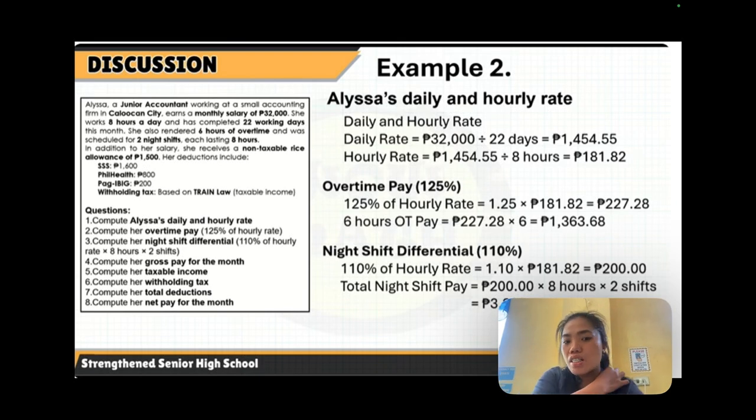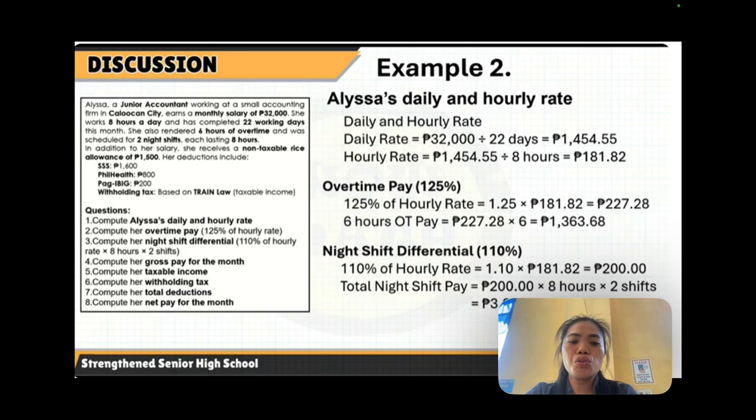Now, let's start answering example number 2. Eliza's daily and hourly rate. Since the monthly salary is 32,000 pesos, and she works for 22 days, to get the daily rate we simply divide 32,000 pesos by 22 days. That gives us 1,454 pesos and 55 centavos. And to get the hourly rate, that is 1,454 pesos and 55 centavos divided by 8 hours. That gives us 181 pesos and 82 cents.